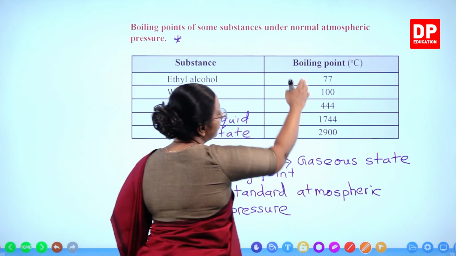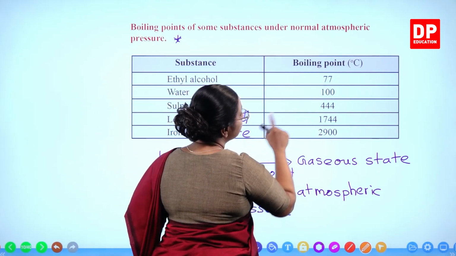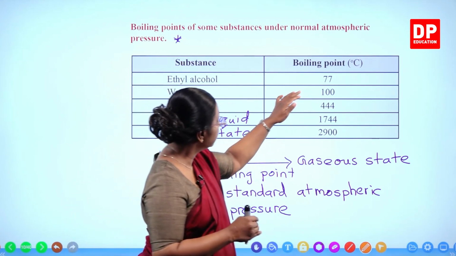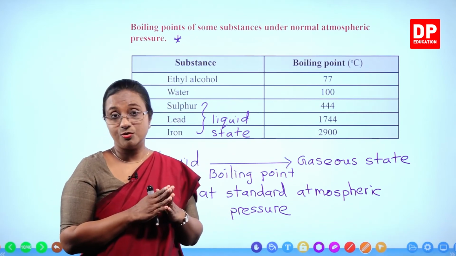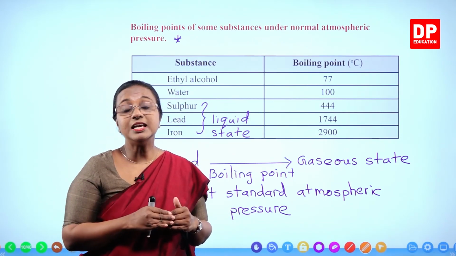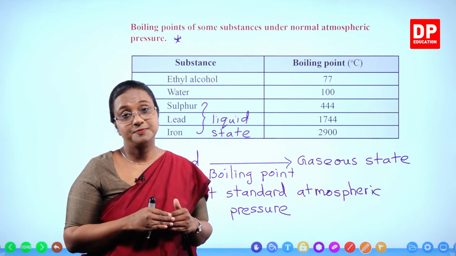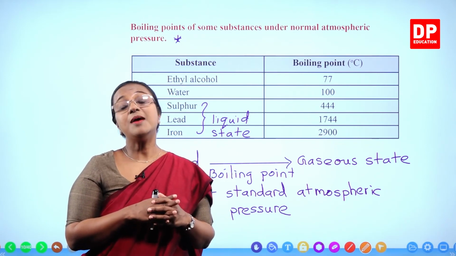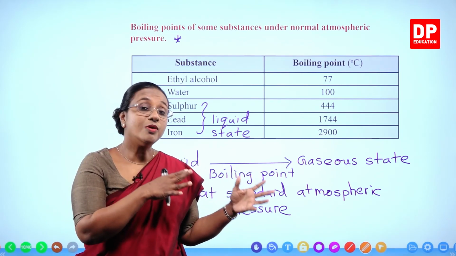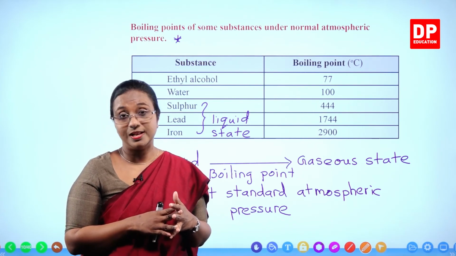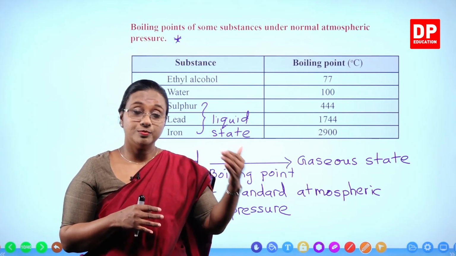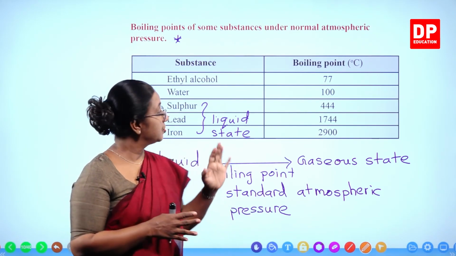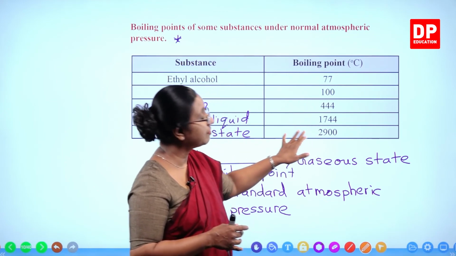So if you look at all these values, 77 degrees Celsius and 100 degrees Celsius for ethyl alcohol and water, the others, which are normally solids at room temperature, have very high boiling points. Is that clear to you? So you can relate their melting point and boiling point to how they exist in nature as well. Solids have to melt first, they have to become liquid, and only then do they boil. So that is why their boiling points are very high.